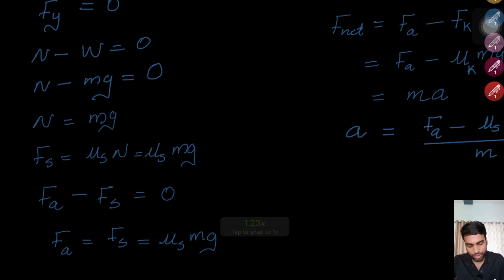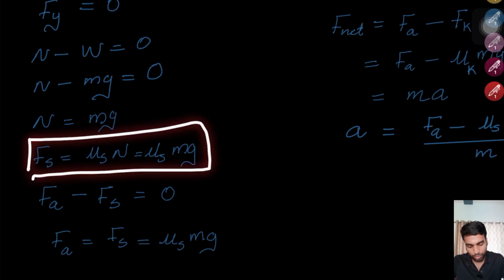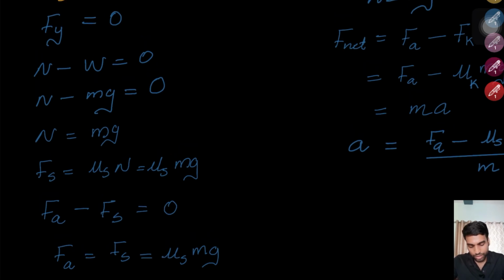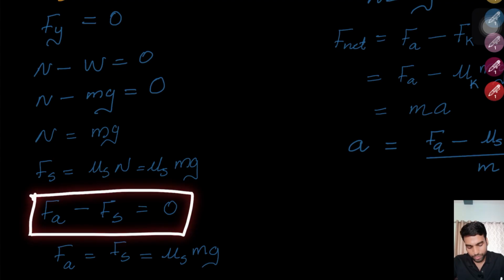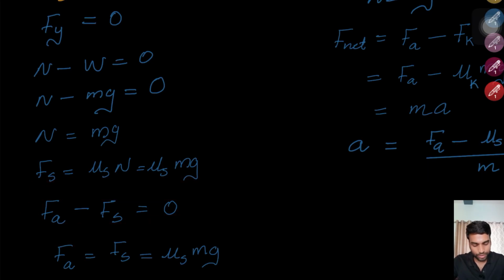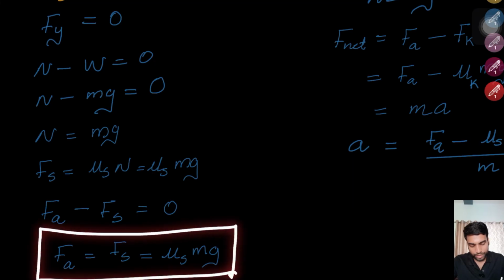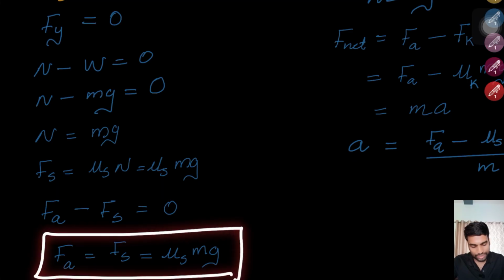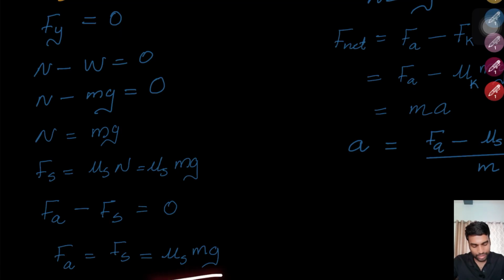Therefore, you can write the friction Fs equal to mu s into normal force, which is mu s into mg. Now, also in the horizontal direction, in the stationary case, F applied must be equal to static force. That means Fa minus Fs is equal to 0. That's why the acceleration is 0. So in other words, Fa equal to mu s into mg. What is the meaning of this last equation? It means that your applied force must be at least slightly larger than mu s into mg to move the object.